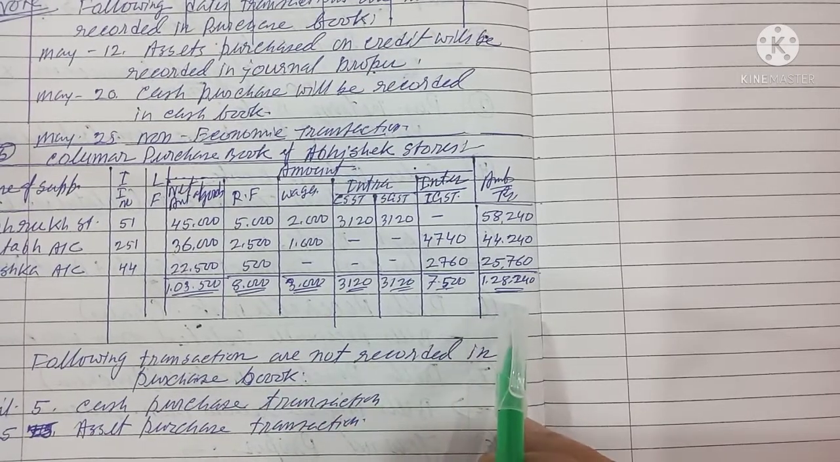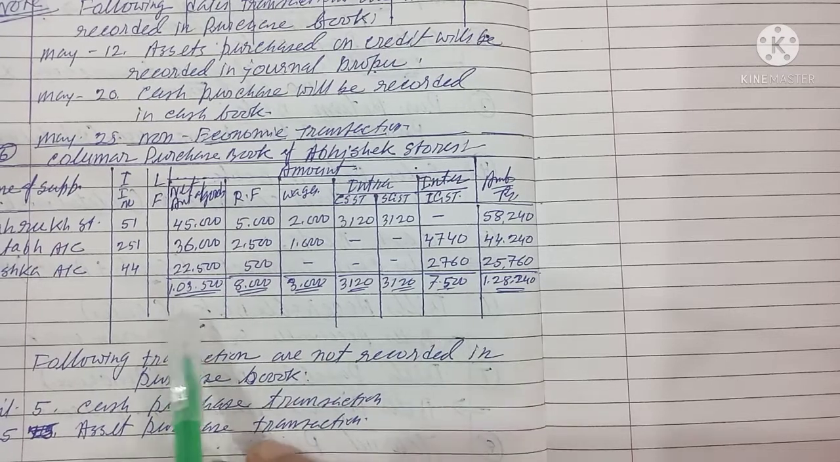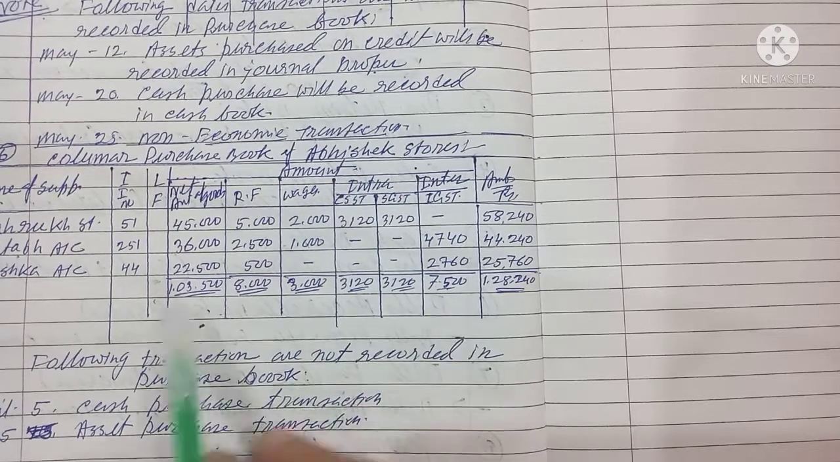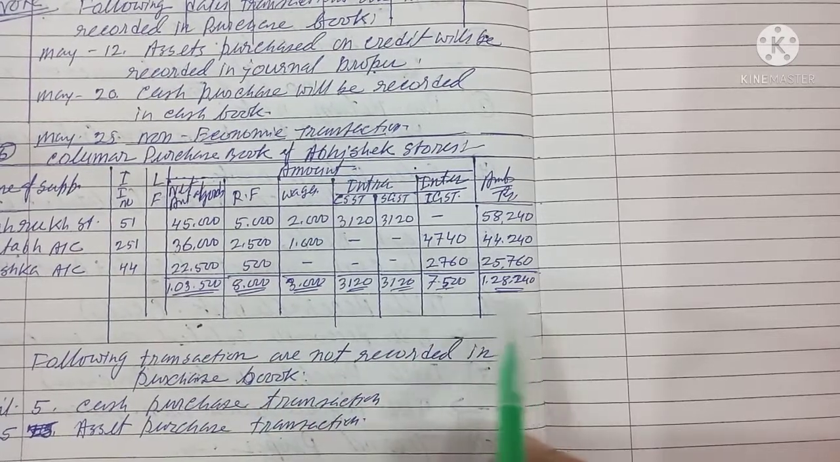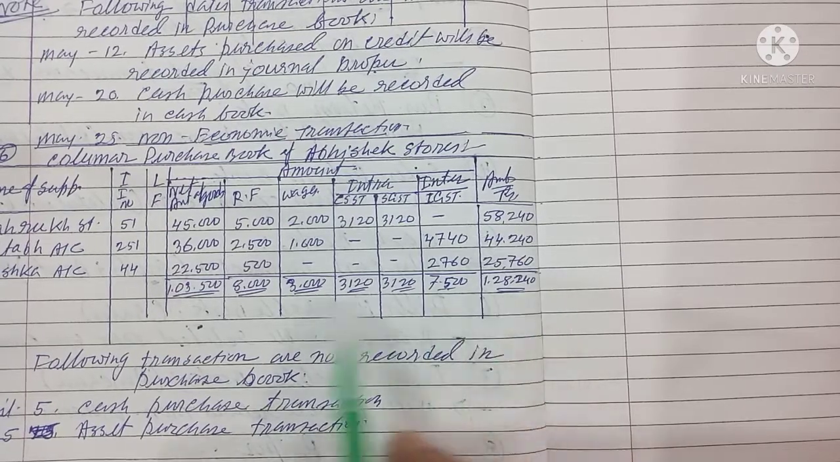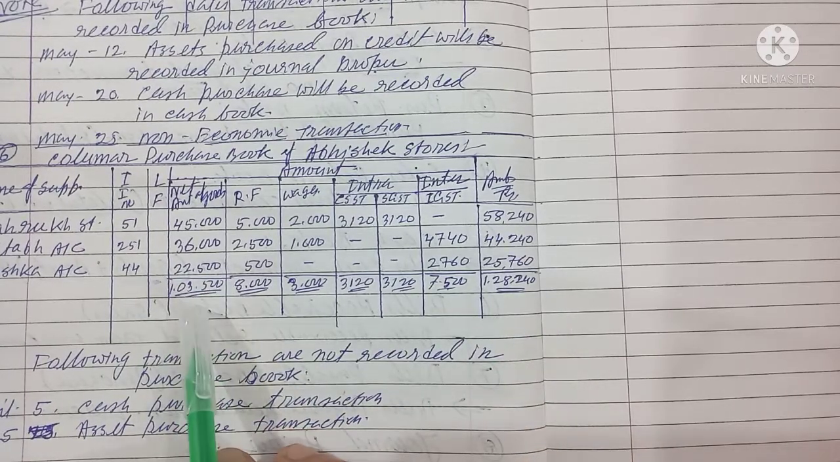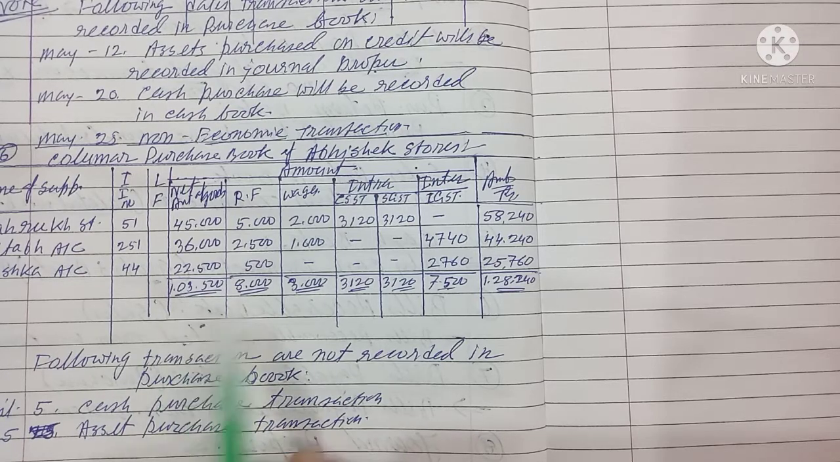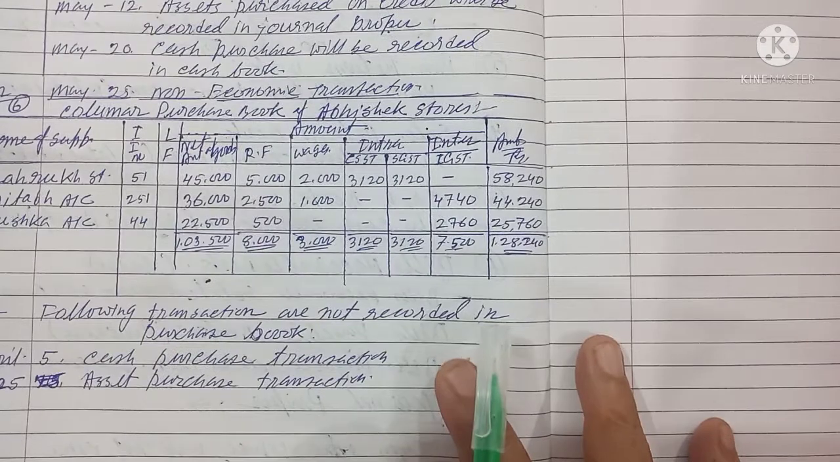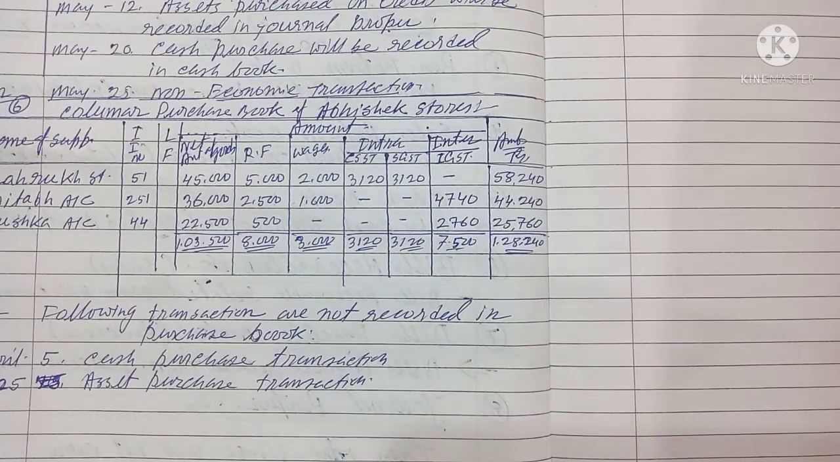Now this 1,28,240, if you add this side also, you will get total: 1 plus 2 plus 3 plus 4 plus 5 plus 6. This 6 columns if you add, then also you will get total, and these 3 columns if you add, then also you will get total. And you have to put a straight line, then you have to write the amount, then you have to put a double line, and the note you have to write. Once again I am telling you, if you are not writing the note, the marks will be deducted.